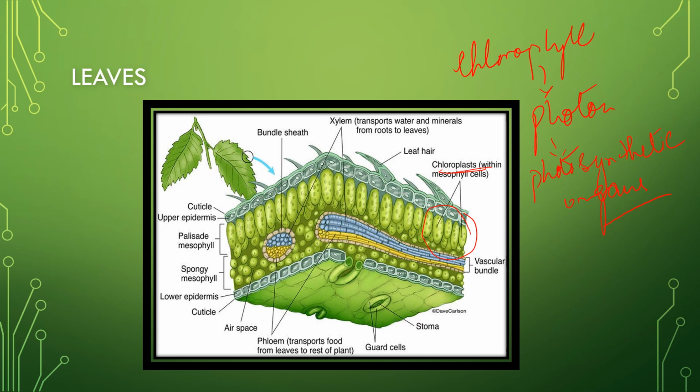Now chloroplasts are present in the leaves for sure. But the young stems and fruits which are green in color also contain chloroplasts. So any green colored part of the plant is due to the presence of chlorophyll only. So young stems and fruits are also containing chlorophyll. So the green part of the plant is due to the presence of chlorophyll.